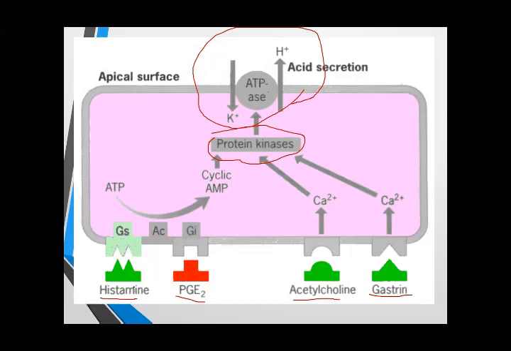And all these histamine, acetylcholine, and gastrin are the stimulators. They stimulate the release of hydrogen ion, while the prostaglandin, you can see here, activates Gi protein. Gi is an inhibitory protein, and it inhibits all this process. So prostaglandin inhibits the release of hydrogen ion into the stomach and inhibits the release